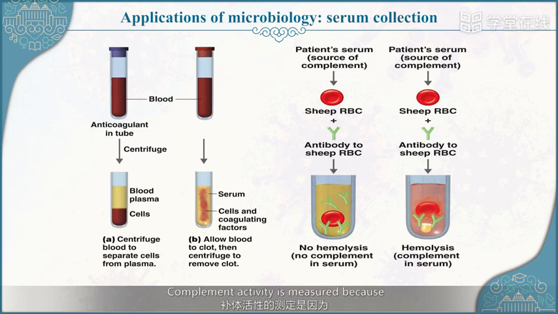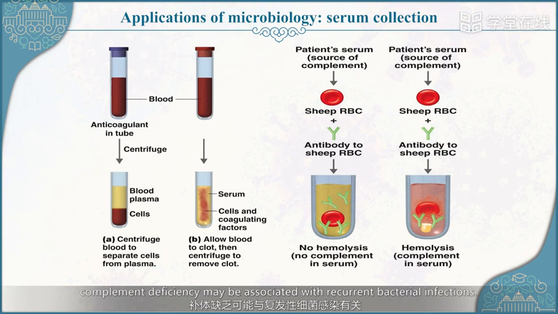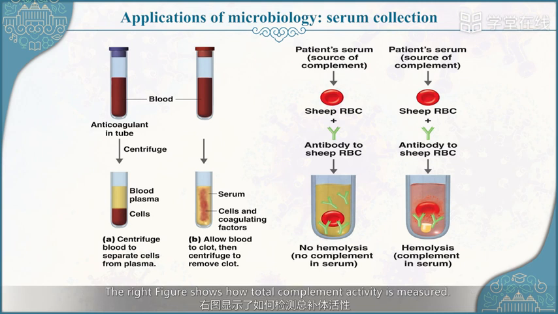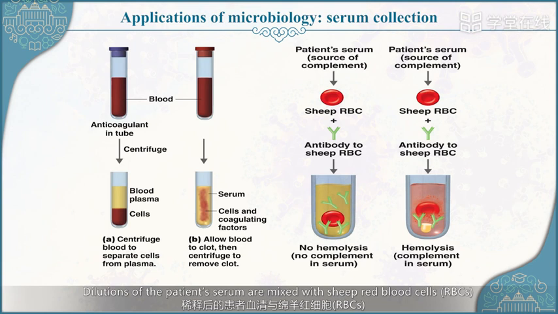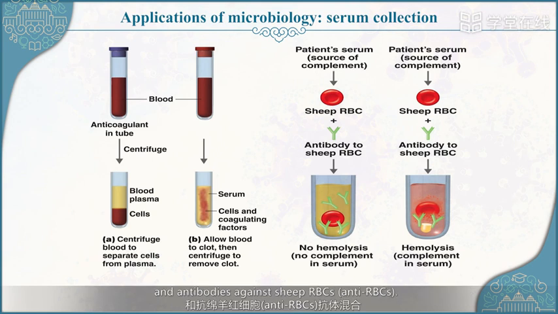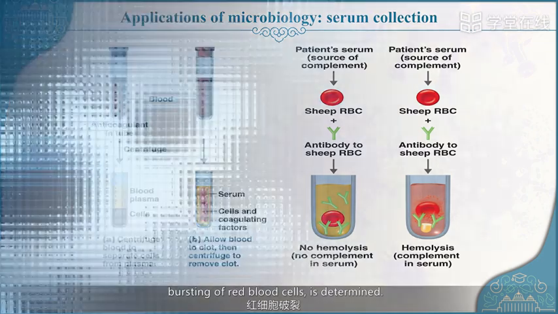Complement activity is measured because complement deficiency may be associated with recurrent bacterial infections. The right figure shows how total complement activity is measured. Dilutions of the patient's serum are mixed with sheep red blood cells, RBCs, and antibodies against sheep red cells. Following incubation at 37 degrees for 20 minutes, the degree of hemolysis, the bursting of red blood cells, is determined.